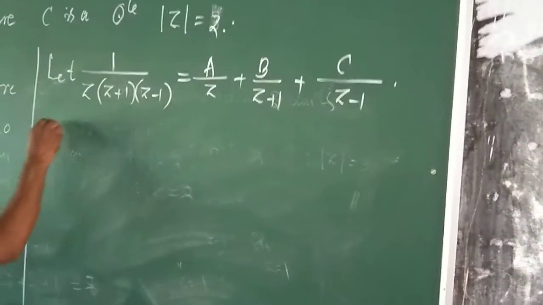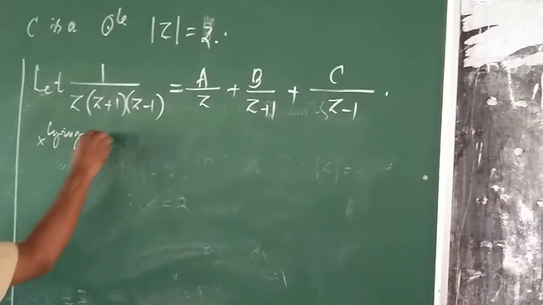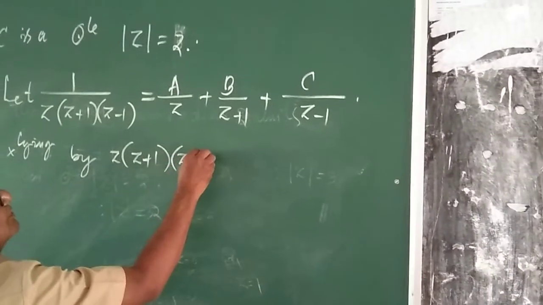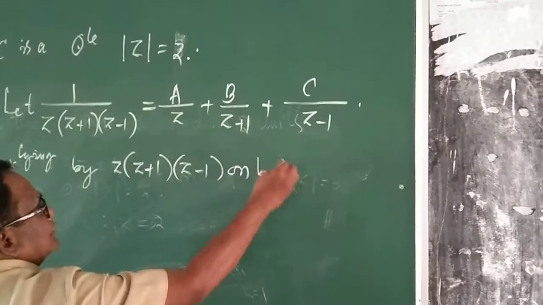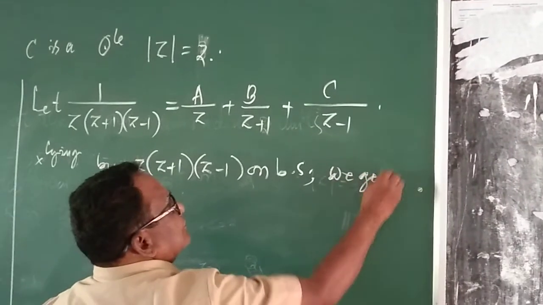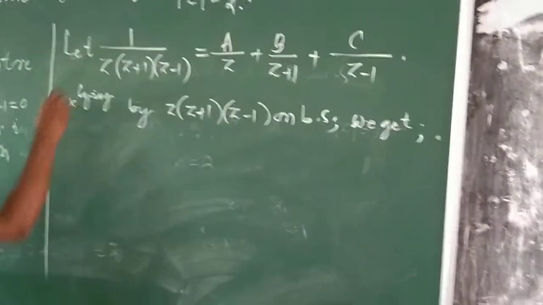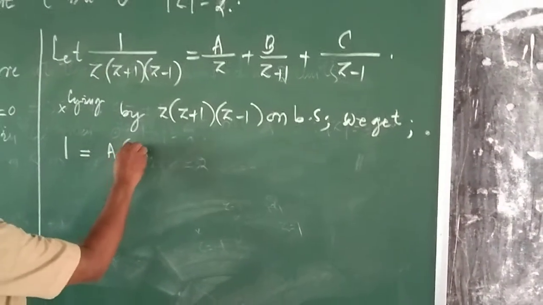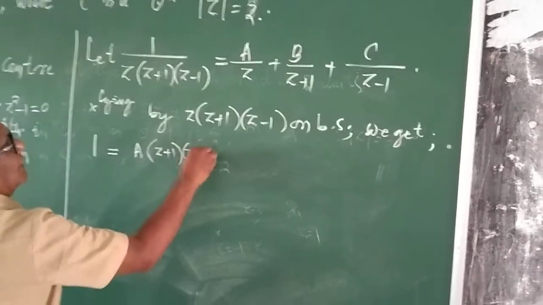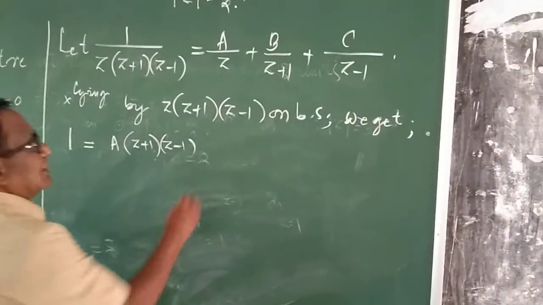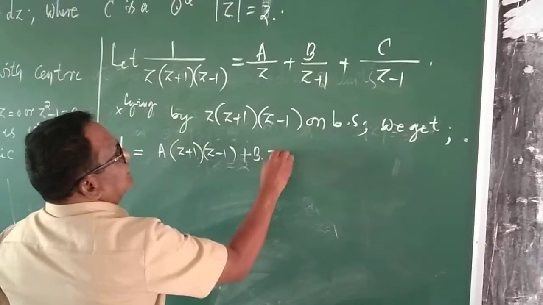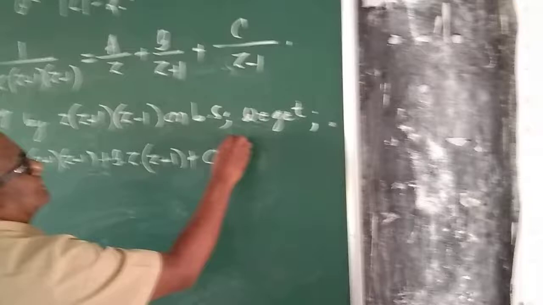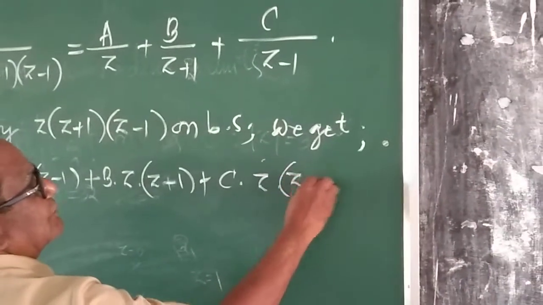Multiplying this by z into z plus 1 into z minus 1 on both sides we get 1 is equal to a into z plus 1 into z minus 1, or you can write it as z squared minus 1, plus b into z into z minus 1 plus c into z into z plus 1.